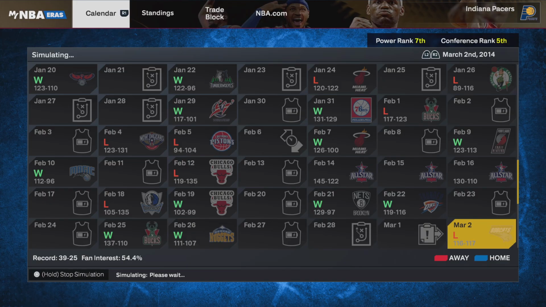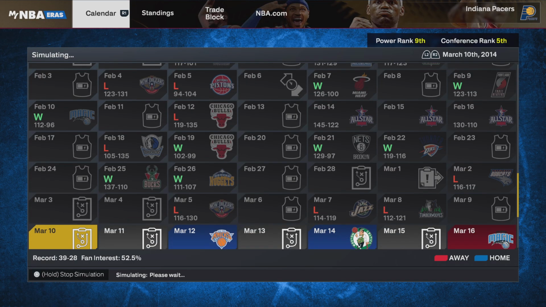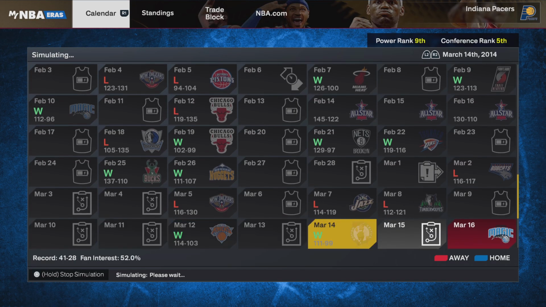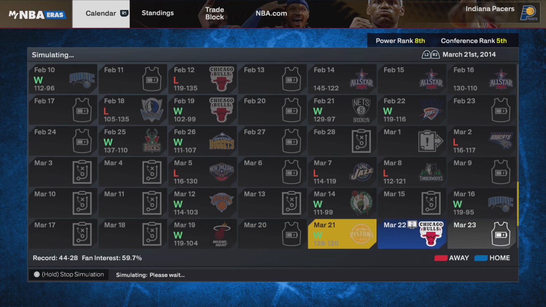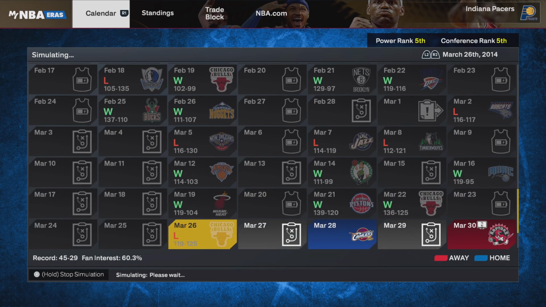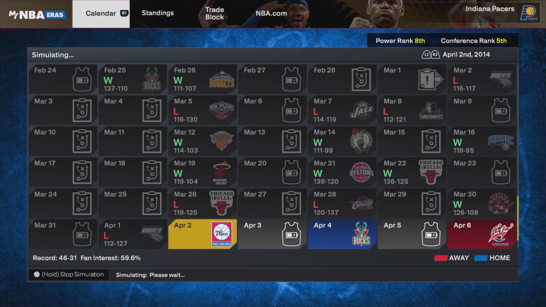This team is 39-25. They're the fifth ranked in the conference. I don't know how they're fifth, but they have a positive record. They're 41-28. This is like an actual normal NBA team record. And yet they are apparently the worst team of the league.